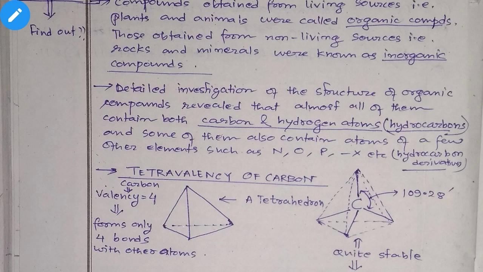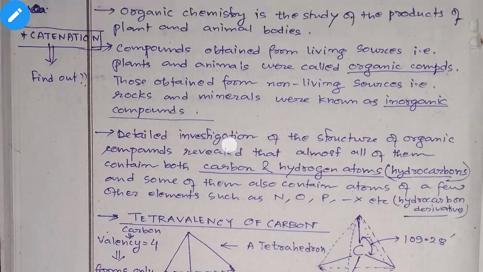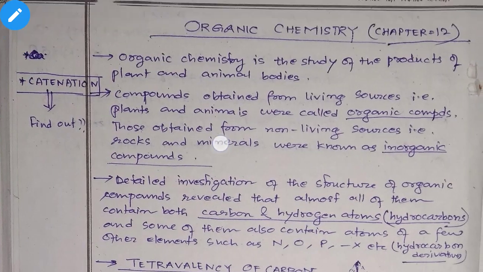Now, why carbon? Why is it that every time we hear that carbon forms compounds with such a large variety? You will get many kinds of carbon compounds whose shapes are very different; it may be linear, it may be tetragonal, it may be tetrahedral. Many types of compounds carbon gives us. So why such a property? What is this property found in carbon which other atoms generally do not show?